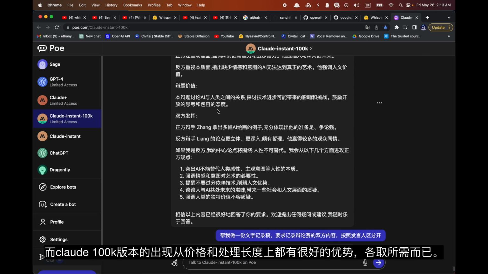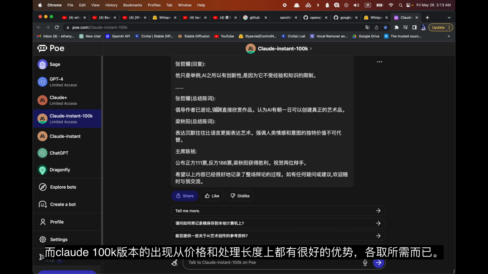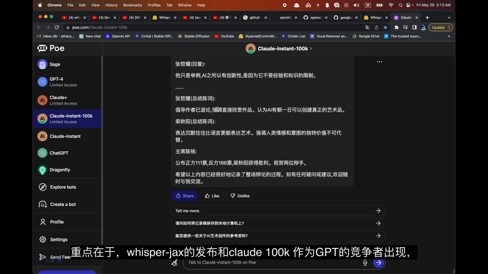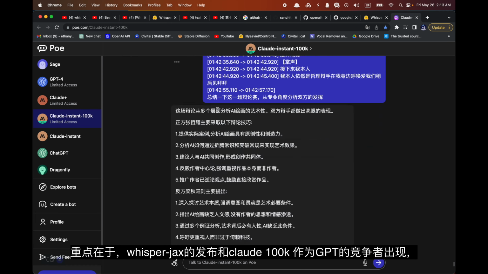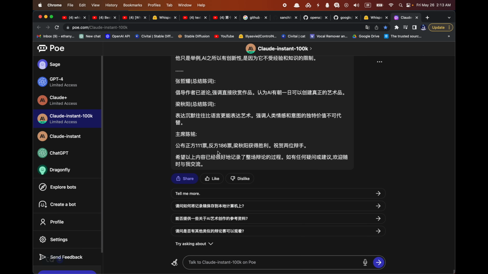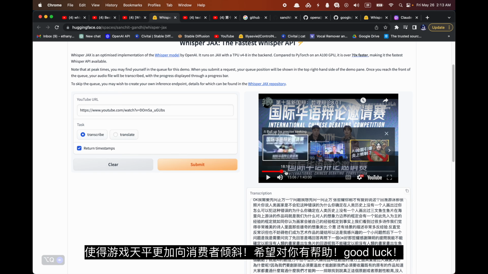Additionally, the emergence of the Claude 100k version brings advantages in terms of price and processing length, allowing users to choose according to their needs. The key point is that the release of WhisperJax and the appearance of Claude 100k as a competitor to GPT have tilted the balance in favor of consumers in the game.